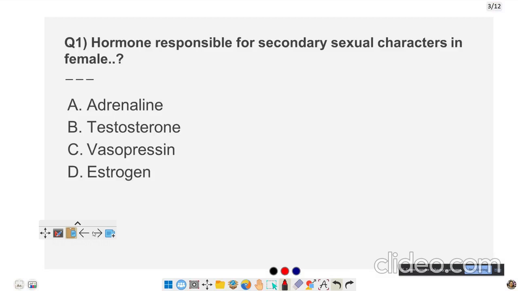So, let us look at the paper, that is the Part B. First question: the hormone responsible for secondary sexual characters in female. The correct answer is D, that is estrogen.